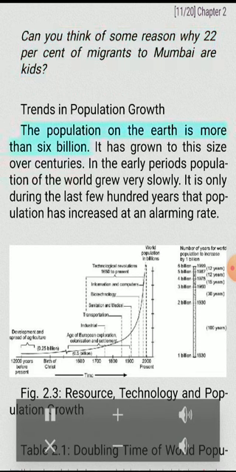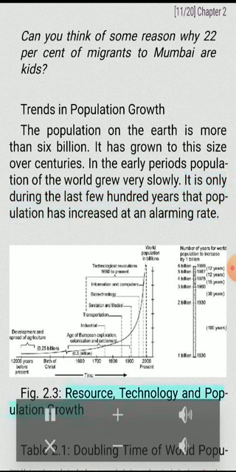Trends in population growth. The population on the earth is more than 6 billion. It has grown to this size over centuries. In the early periods, population of the world grew very slowly. It is only during the last few hundred years that population has increased at an alarming rate.